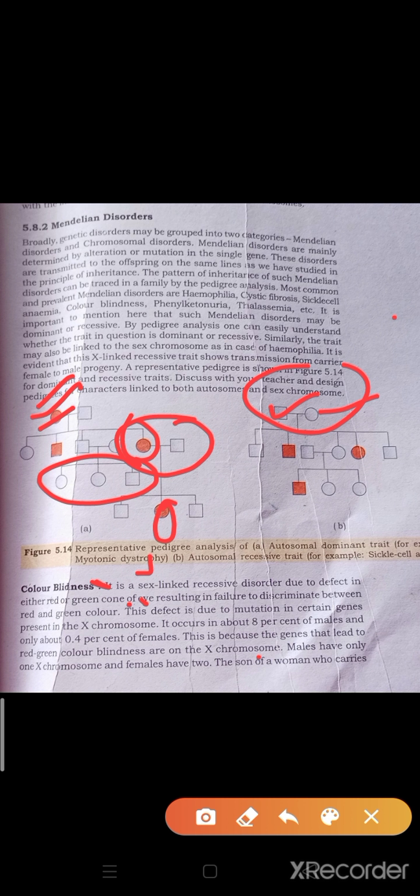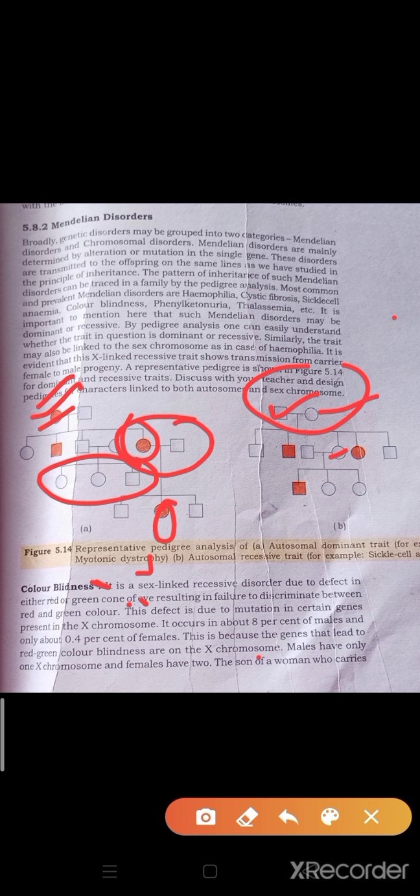Their daughter also does not show the character, but she carries the same recessive gene with her. So you can see that the girl is not infected, but she works as a carrier.